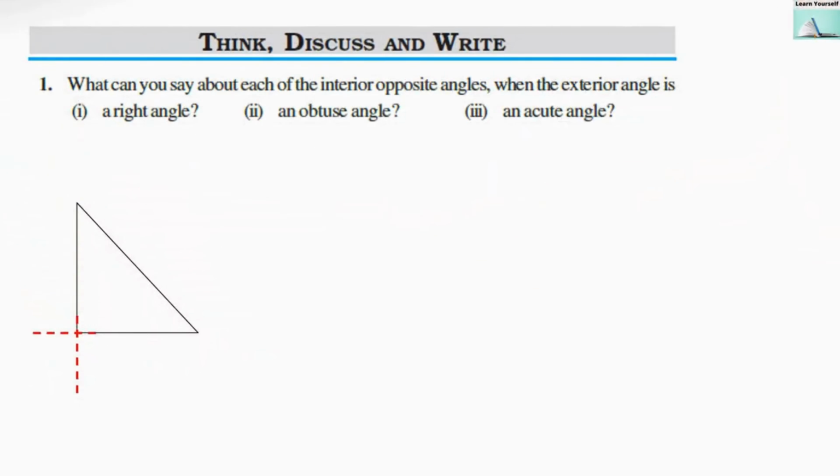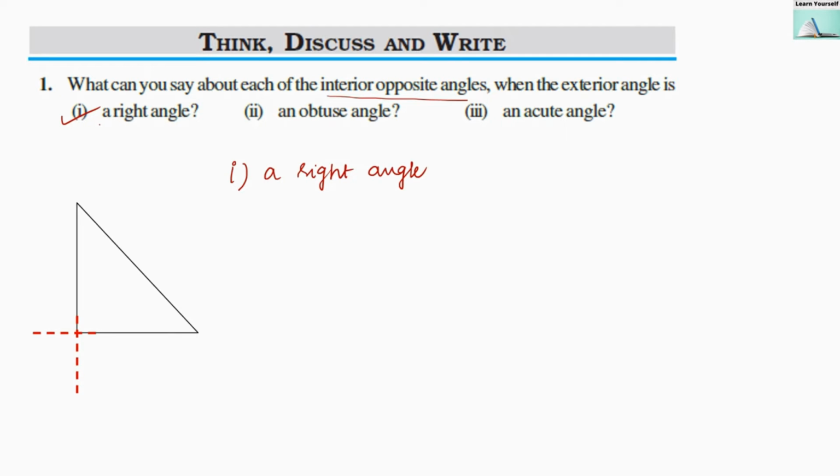Think, discuss and write. Question 1. What can you say about each of the interior opposite angles when the exterior angle is right angle, obtuse angle and acute angle? So first we are taking right angle. If the exterior angle is a right angle, what can we say about the interior opposite angle?